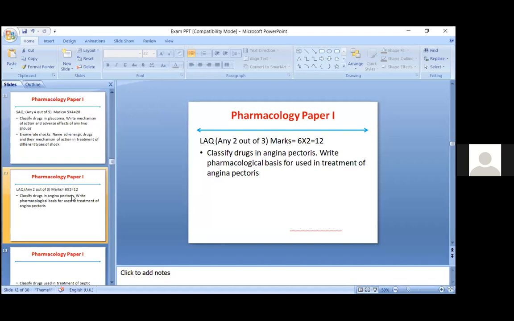If you write the flowchart properly, it gives a very good impression of the person, that the person has understood the topic thoroughly. Whenever it is not possible to draw diagrams, like bioavailability, you can always go for the flowchart. No problem. Okay, any other question?